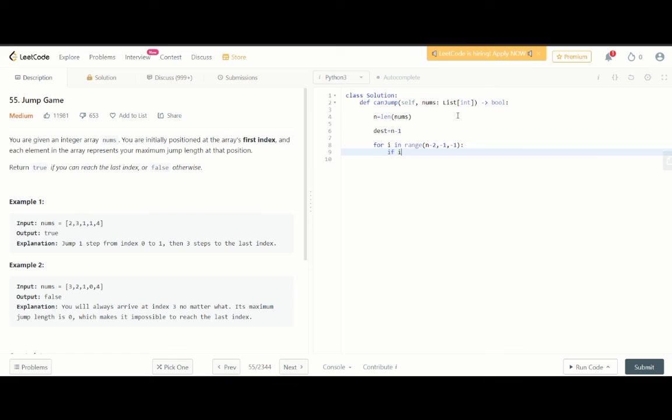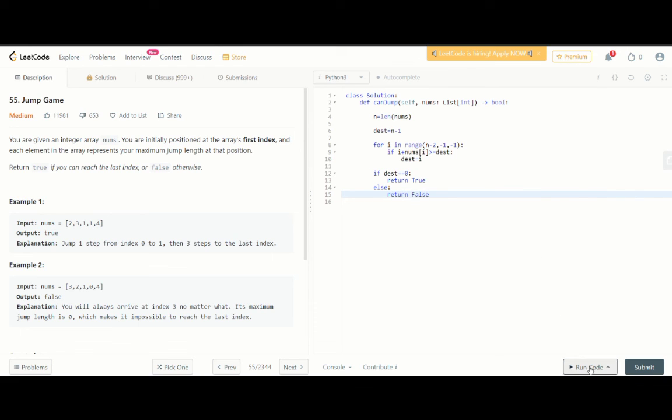Now if index plus the steps at the index is greater than or equal to the destination, then destination is equal to the index. And in the end, if destination is equal to the 0th index, then you return true, else you return false.